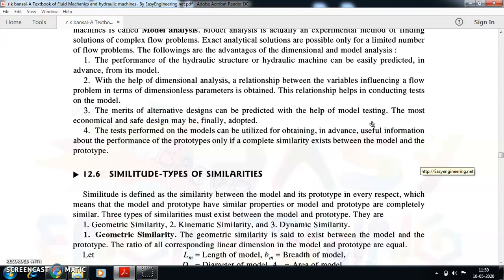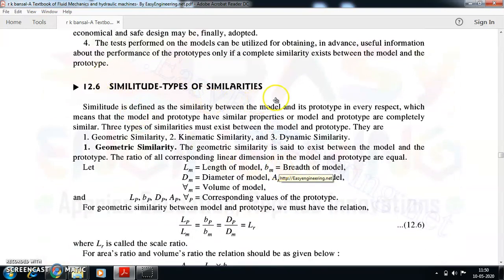If the model is very different from the actual prototype which is required, then the similarity does not exist, and whatever experiment you do on the model will not give you a reliable result. Whatever test you are doing is on something else, which you will never do in the actual construction when you prepare the prototype. So there should be similarity existing between the model and the prototype. This is very important. Now we will get into the similarity concepts.